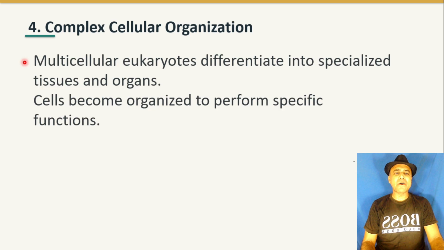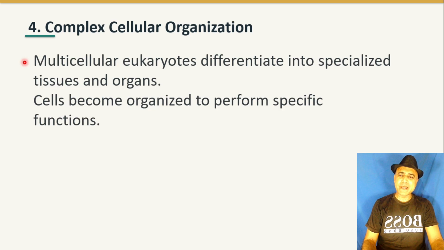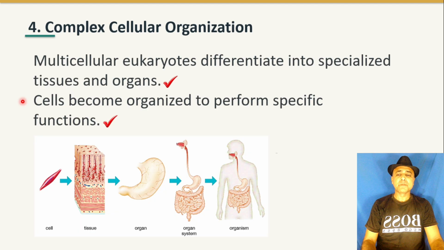Complex cellular organization in Eukarya. Multicellular eukaryotes differentiate into specialized tissues and organs. Cells become organized to perform specific functions. You can see this is a cell.